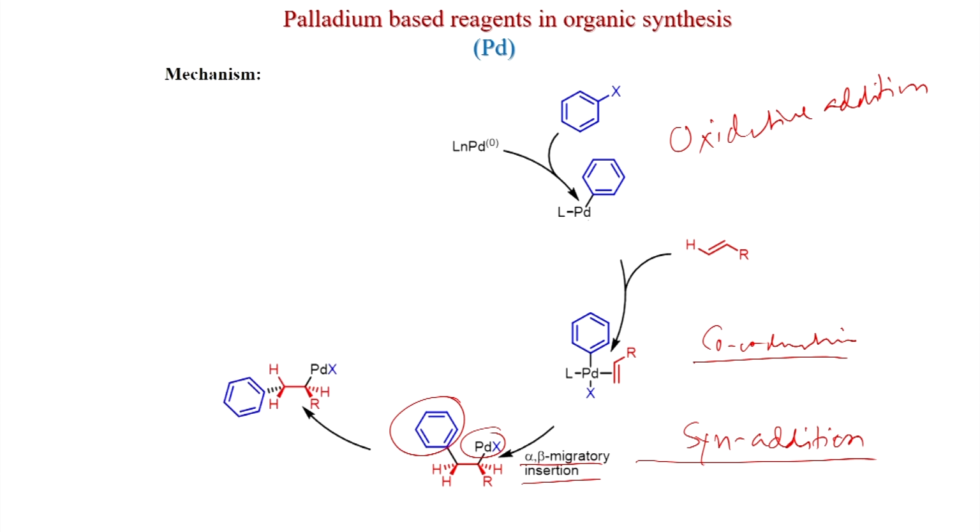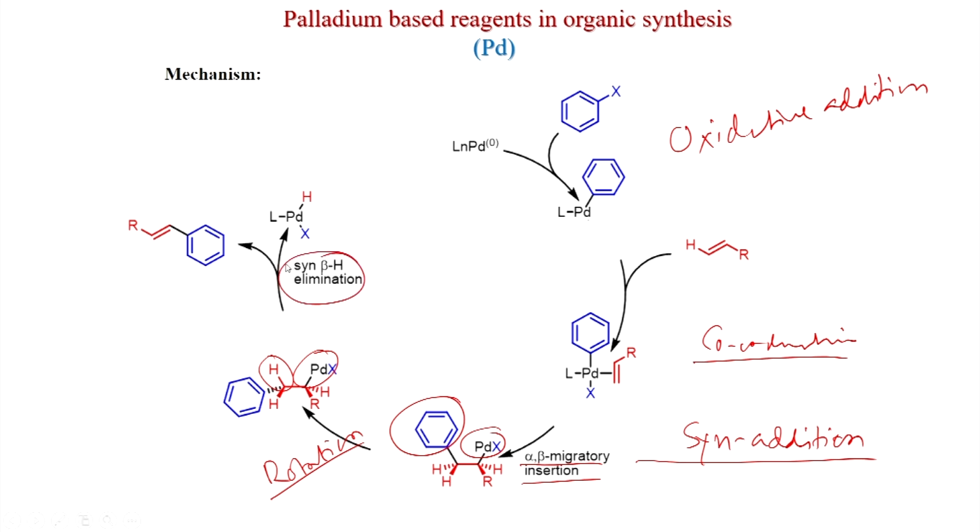Now, what will happen? You have to give a rotation, because if you want to take a hydride, it should be from the same side as palladium. So, if you give a rotation, then the phenyl will be down and one hydrogen will be on the same side as palladium. So, this is rotation. And after that rotation, only the beta hydride elimination will happen.